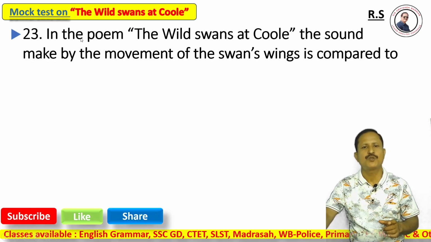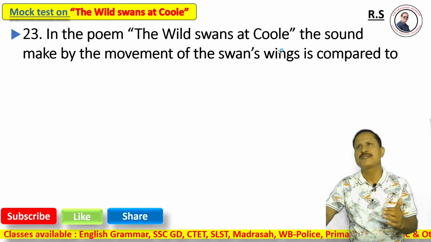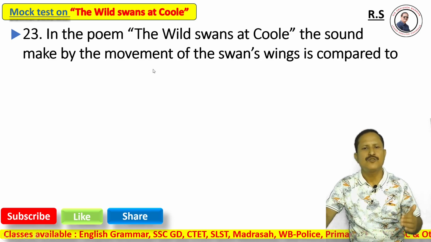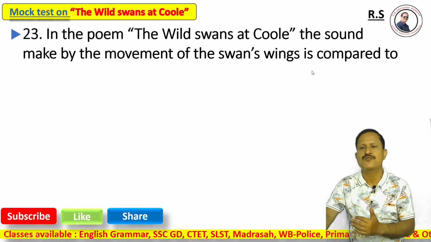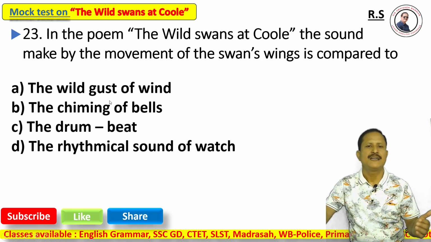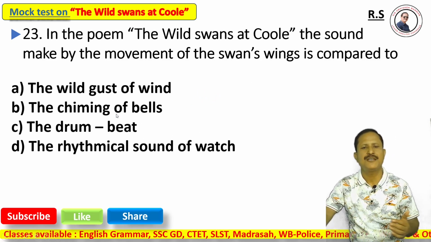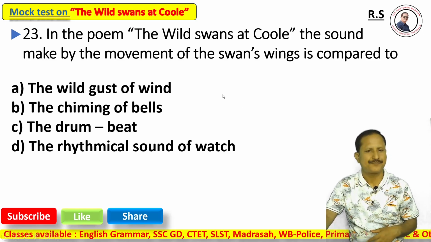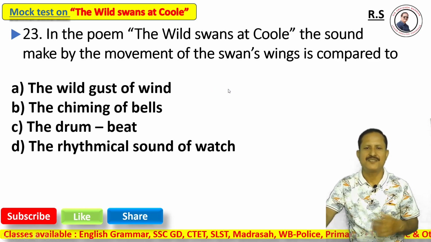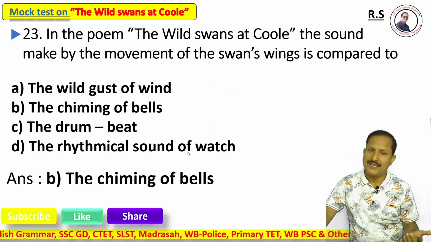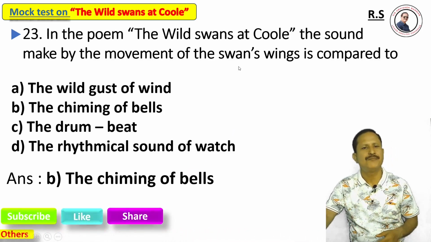Now, question number 23. In the poem The Wild Swans at Coole, the sound made by the movement of the swans' wings is compared to option A, the wild gust of the wind; option B, the singing of bells; option C, the drumbeat; option D, the rhythmical sound of a watch. The right answer is definitely option B, the singing of bells.